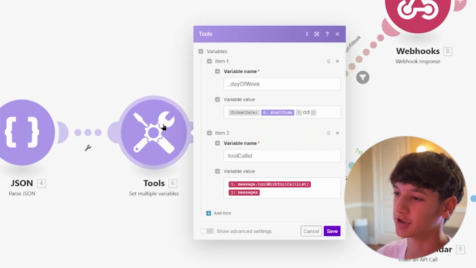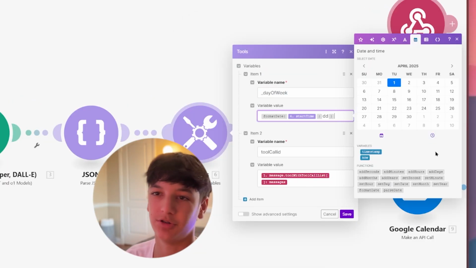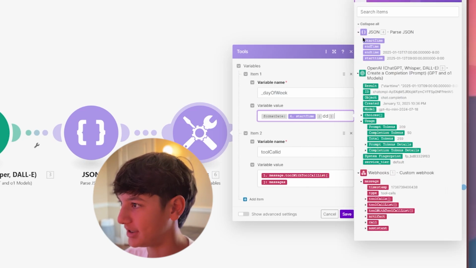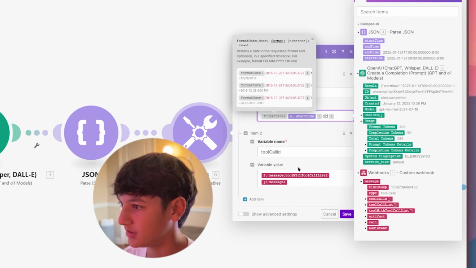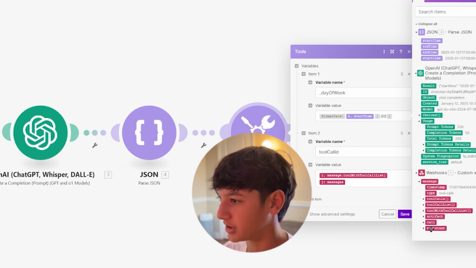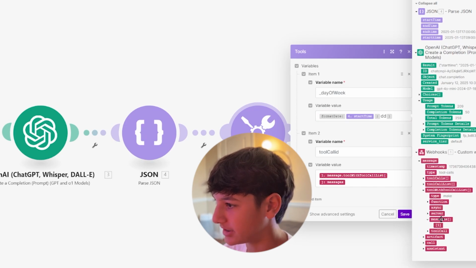And then you're going to create a tool, and the variable name is going to be day of week. And then here's the format. Okay, so in order to do this, you're going to want to have format date, drag that in, and then in between format date, you're going to want to have start time, and then a semicolon and DD. Okay, so that's item 1. Item 2 is tool call ID. So then you're going to want to drag from here, tool call list, messages, and drag that in. Hit save.